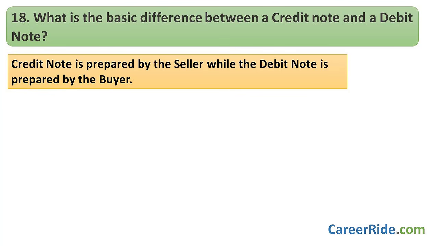Okay, now question number 18 is very basic, usually asked, but a lot of candidates get confused here. The question is, what is the basic difference between a credit note and a debit note? So see, the basic difference between the two is that a credit note is prepared by the seller while the debit note is prepared by the buyer.